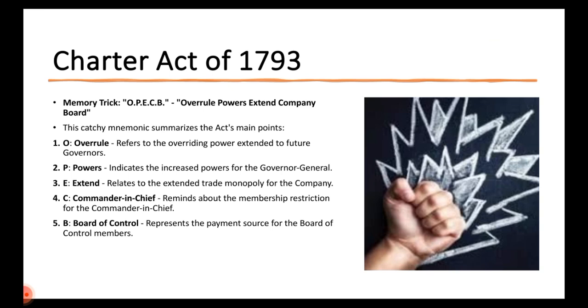What is O? Overrule. It refers to the overriding power extended to the future governors, which began in the last act, right? Where we have remembered cock. Yes. So in 1793 it has been extended. P, Powers indicates the increased power for the Governor General. E, Extend relates to the extended trade monopoly for the company. C, Commander-in-Chief again reminds about the membership restriction for the Commander-in-Chief. B, Board of Control represents the payment source for the Board of Control members. Okay.